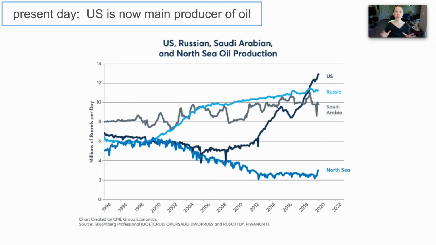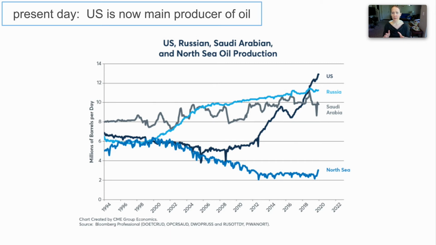Okay, now here's a crazy thing that's happened in the last couple of years, and I don't think I was as aware of this until recently. Generally, when we think about where we get our oil, we think about, oh, the Middle East, right? That's where we've actually put a lot of military presence, primarily to protect our oil interests, because we run on oil, a lot of oil. Okay, so here's an interesting thing. In the past couple of years, the United States has become the main producer of oil.